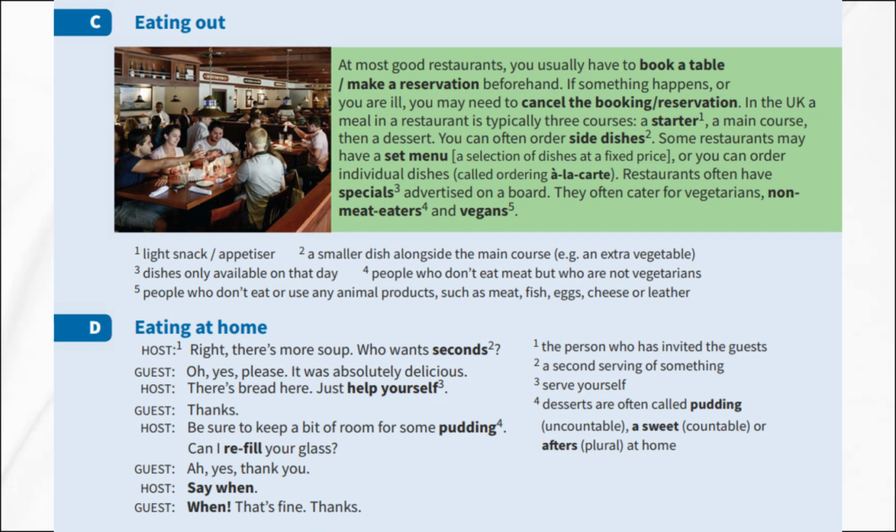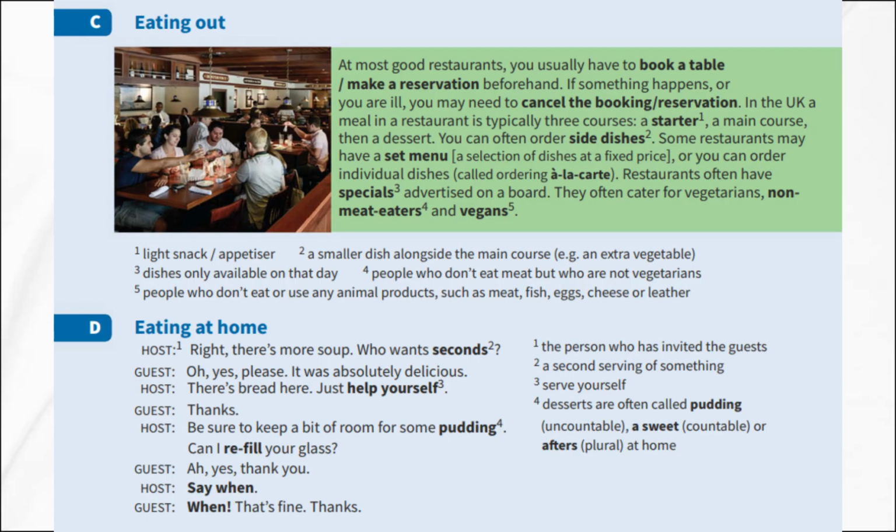Eating out. Now, let us talk about eating out. At most good restaurants, you usually have to book a table or make a reservation beforehand. If something happens, you may need to cancel the booking or reservation. In the UK, a meal in a restaurant is typically 3 courses, a starter, which is a light snack or appetizer, a main course, and then a dessert.